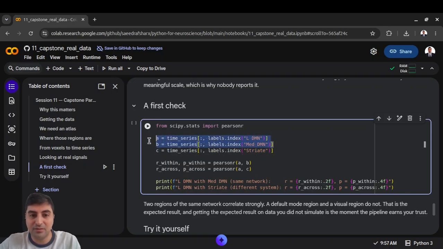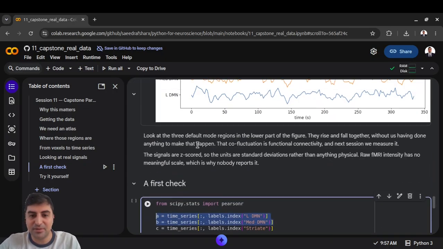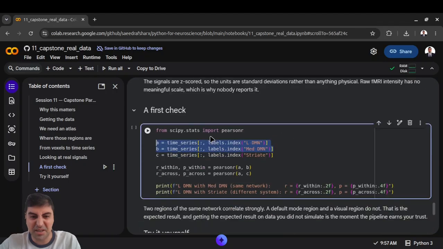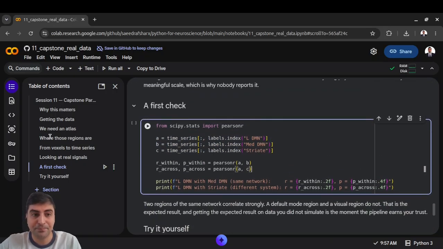Because we saw on the image the LDMN and the mid DMN, medial DMN, look at this, we observe that they fluctuate together, right? Now we want another one just for control. We have seen something that these two do and one that doesn't, so we can actually compare, numerically, statistically.